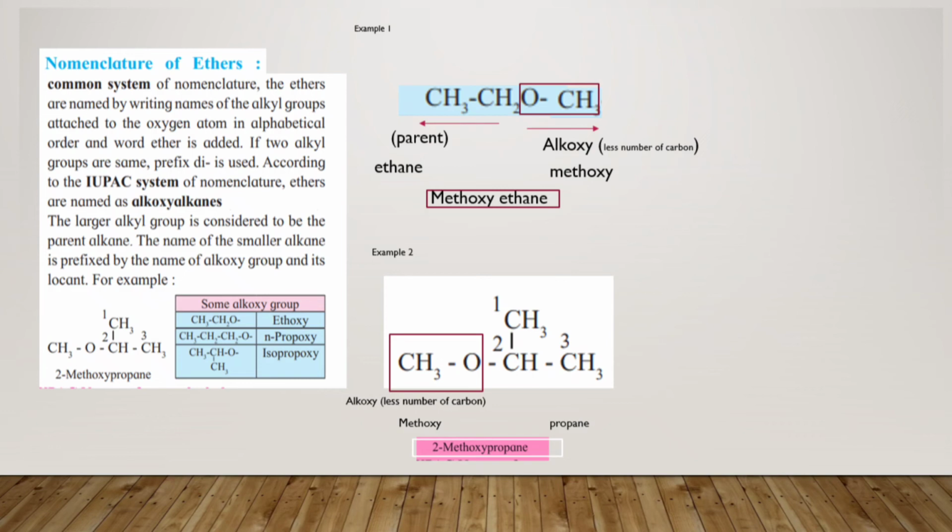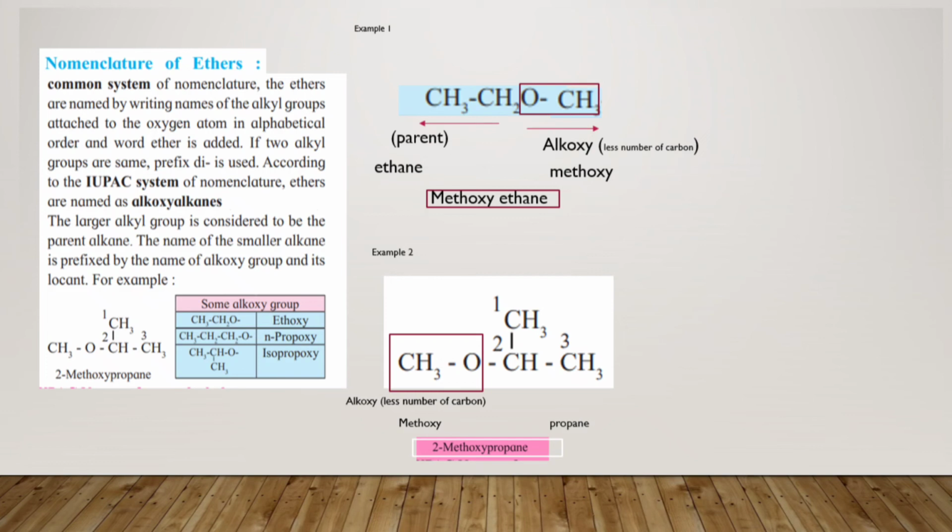The first one which I have written over here is CH3CH2-O-CH3. Now students, you have to see both sides of the oxygen, and see the side which contains the lesser number of carbons.